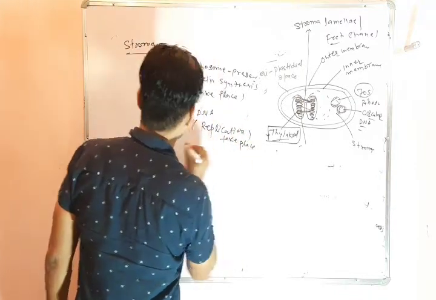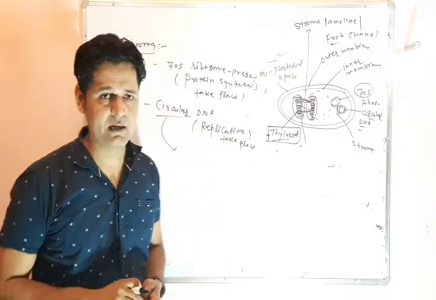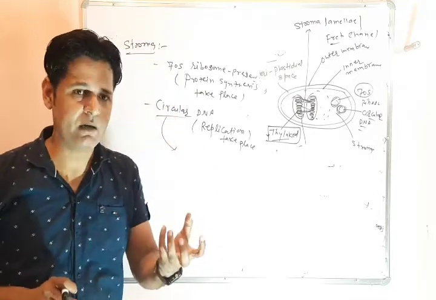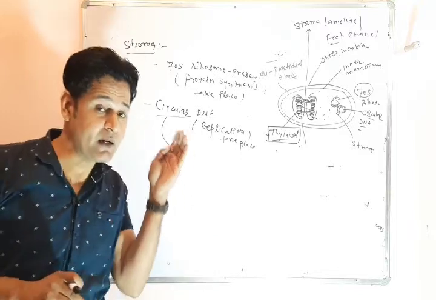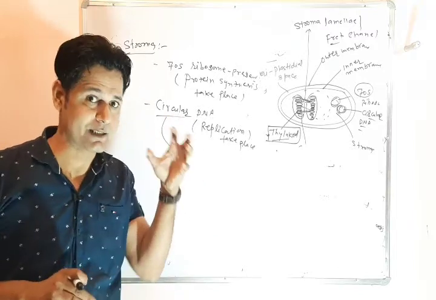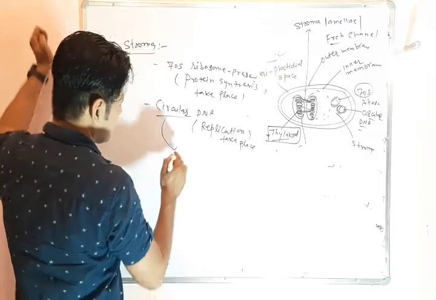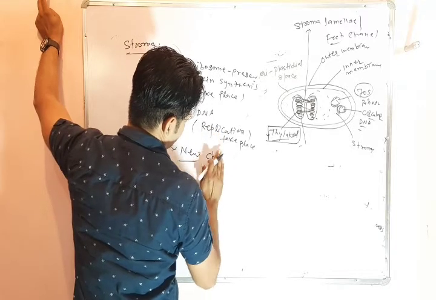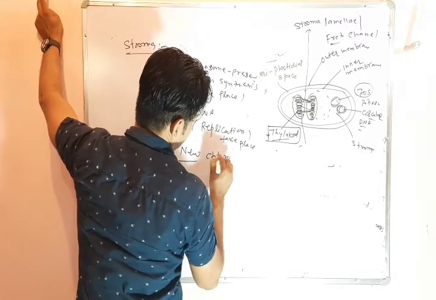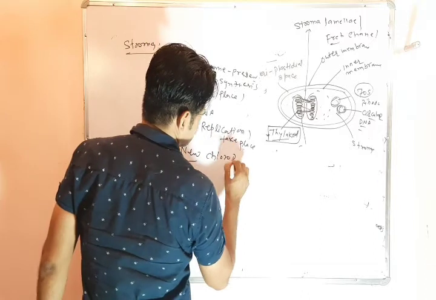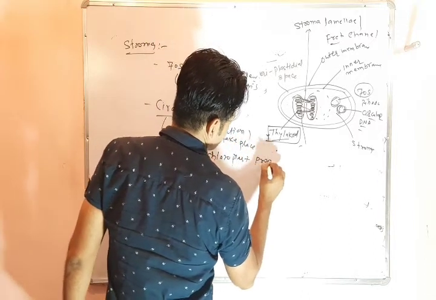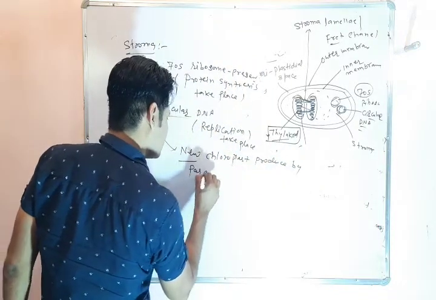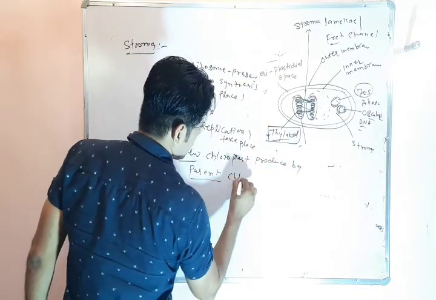Due to presence of this DNA, we can say that a new chloroplast is produced by a prior or old chloroplast, the parental chloroplast.